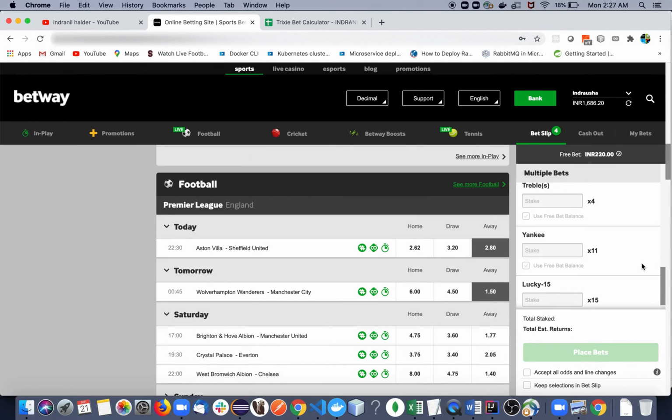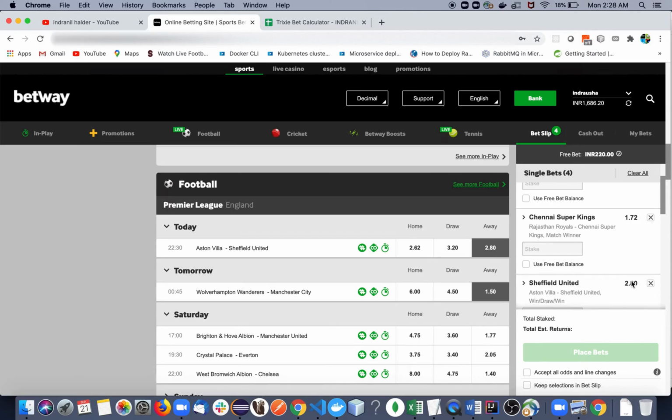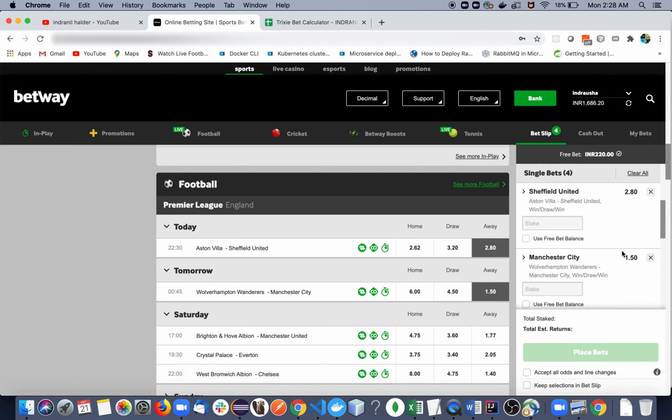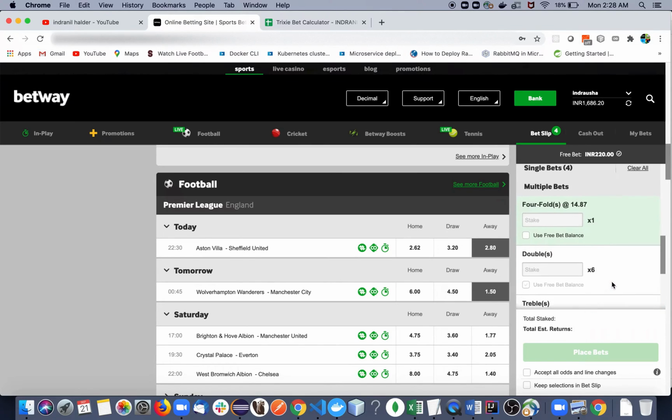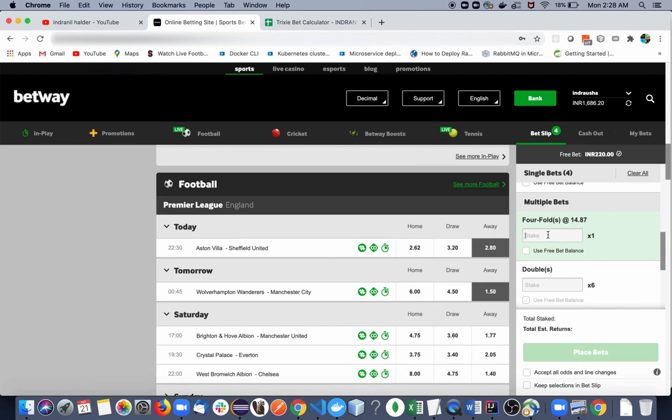So what is the advantage of fourfold? If you can see, the odds of this event was 2.05. This one was about 1.72. This was 2.8. For this, 1.5. Now when you are accumulating those and using fourfold, you can see that the bet is 14.87.